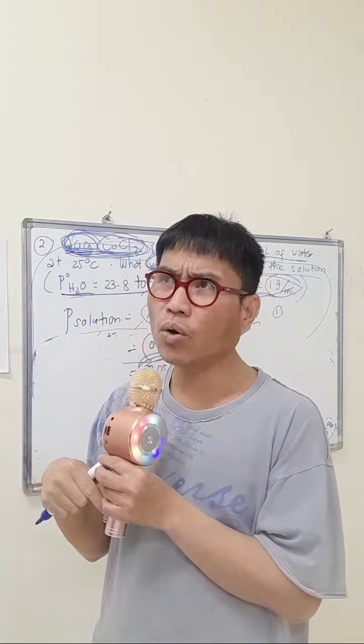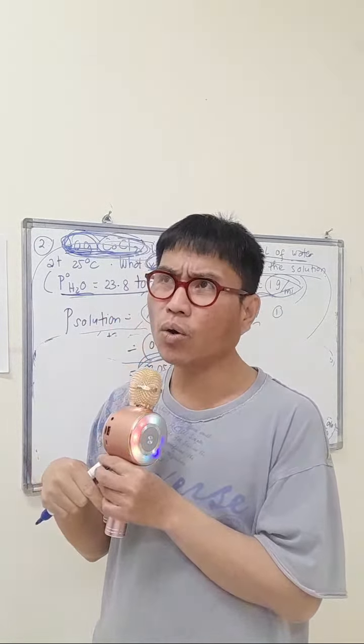So we say, for example, that the vapor pressure of the solution is equal to the vapor pressure of solute plus the vapor pressure of solvent. Now you have the vapor pressure of solution, which you already computed as 23.05. So substitute that here. Then the vapor pressure of solute, which you are asked for, put that as an X, or any variable, it doesn't matter as long as you understand what you are trying to find.